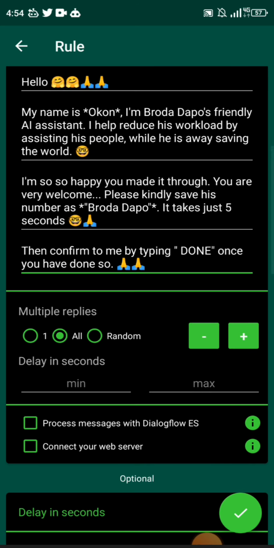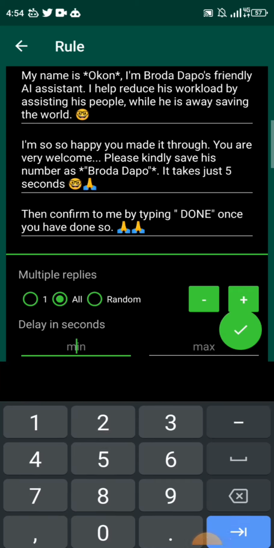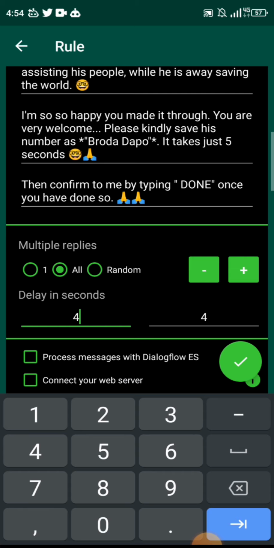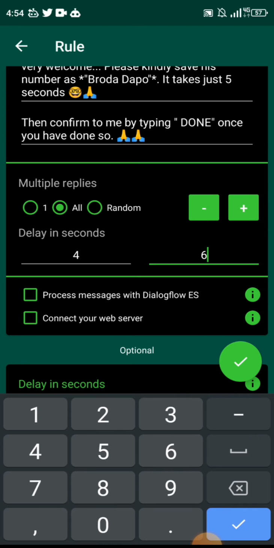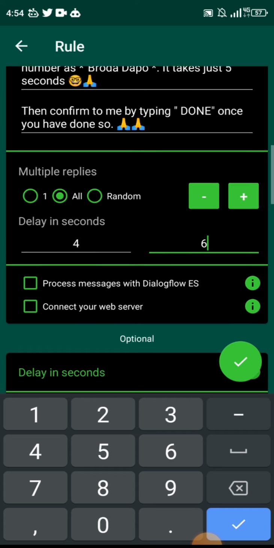So it will ask you what should be the minimum delay between the messages, and what should be the maximum delay. I prefer to use 4 seconds to a maximum of 6 seconds. I found this to be as human as possible, so I'm okay with that. You may choose something else. I tried 3 to 5, but it felt too fast, so I moved over to a minimum of 4 seconds in between the messages, and a maximum of 6.